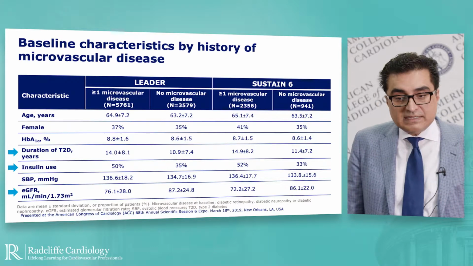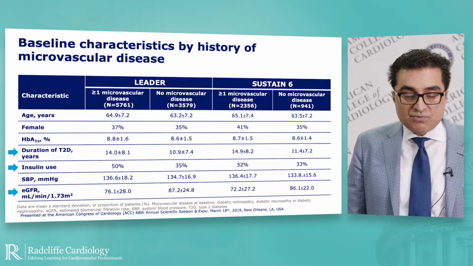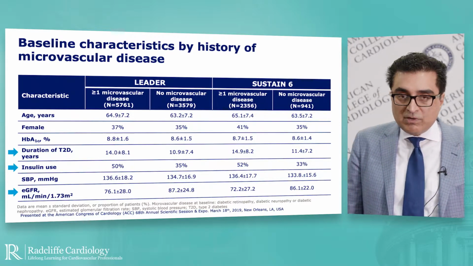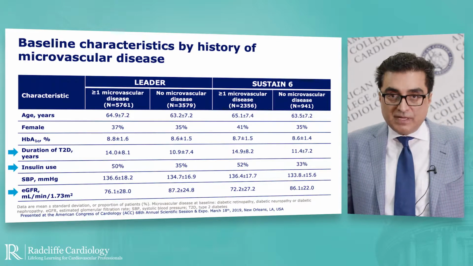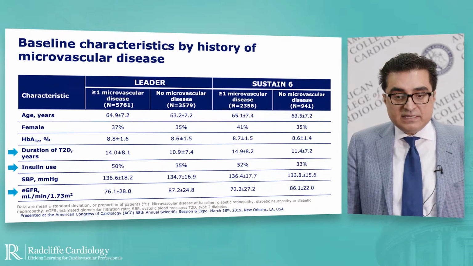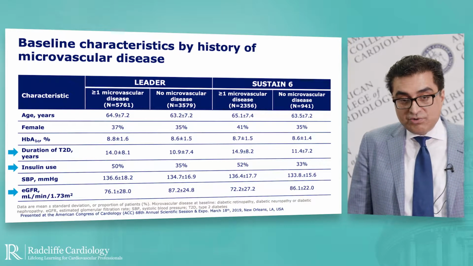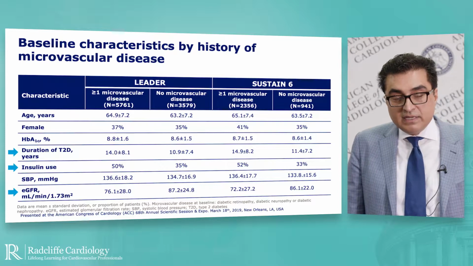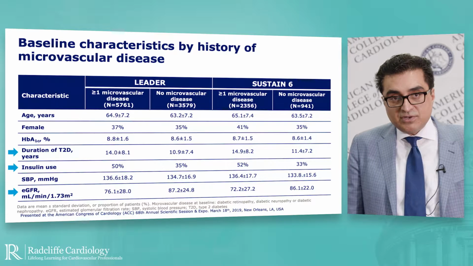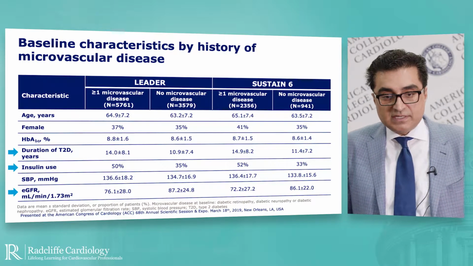Insulin use tended to be about 15% higher. There was a slightly higher blood pressure noted in this population, and again, as expected, there was more renal disease, with a lower eGFR in patients with a history of microvascular disease compared to those who did not.